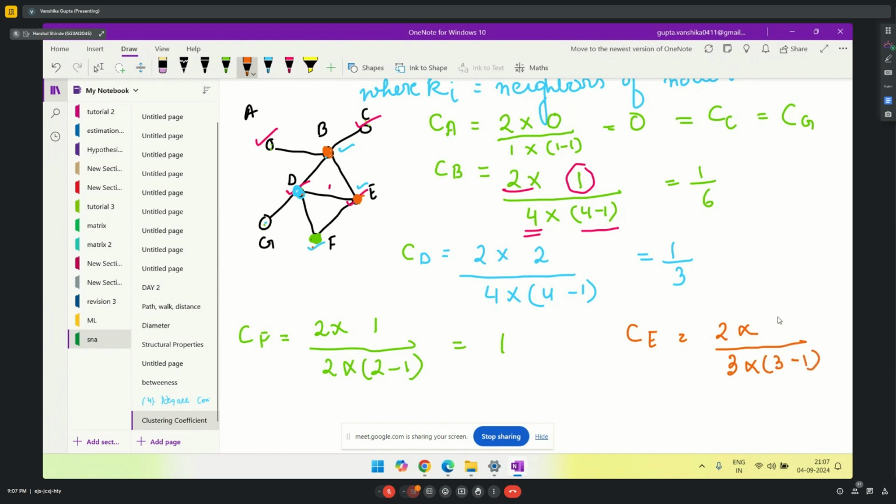How many neighbors of E are connected? Two. Yes, 2. So you solve this, you get 2 by 3 as your answer. So we got clustering coefficient for each node. Correct?